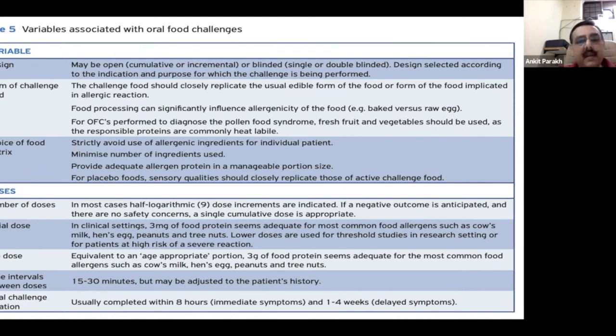Then usually it is given in logarithmic doses, and there are charts available for what amount of protein you want to give to a particular child, and usually 3 or 5 doses are given. There's something known as an initial dose and something known as a top dose. If the child does not react within 2 hours of giving the top dose, then the child is said to have passed the challenge.